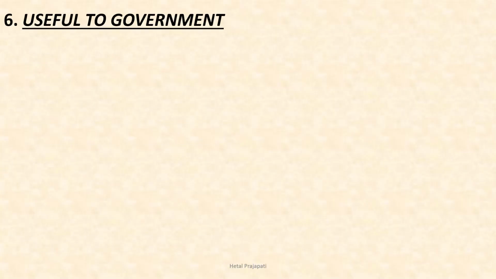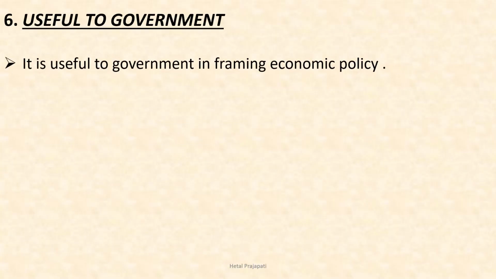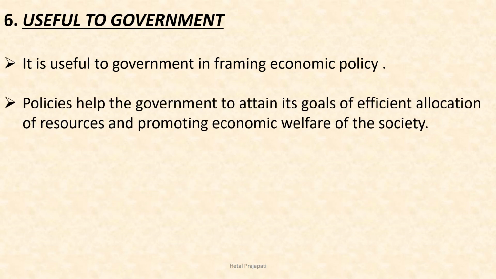Sixth point, useful to government. Microeconomics is useful to government in framing economic policy. Economic policies such as taxation policy, public expenditure policy, price policy, etc. It always helps the government. These economic policies help the government to achieve its goal of efficient allocation of resources and promoting economic welfare of the society.